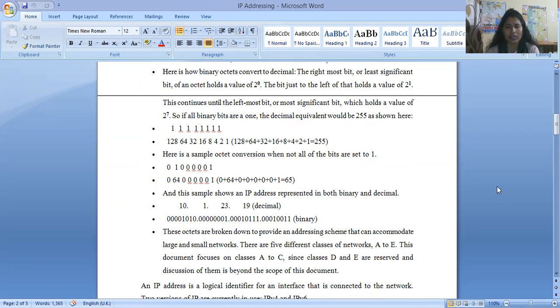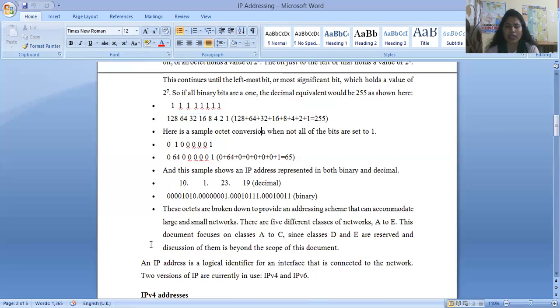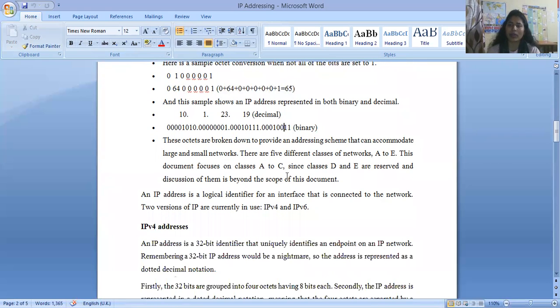Here, not all of the bits are set to 1. Suppose there is this type of bits: the value of 2 to the power 0 into 1 is 1, and 2 to the power 1 into 0 is 0. All these go to 0, and this is 2 to the power 6. 2 to the power 6 into 1 is 64, and when you add all these values, you get 65. Clear? This way you can use multiple IP addresses, and when you are converting decimal values into binary or binary into decimal, you can easily convert them.